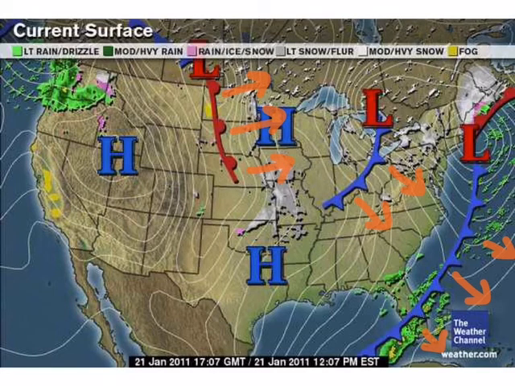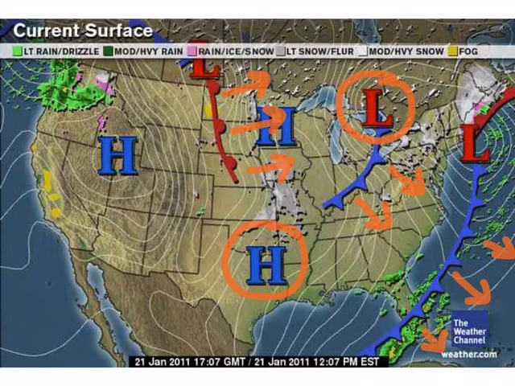And then these areas are high and low pressure. So the high area pressures are these blue H's and the low area pressures are these red L's. The white lines that you see around the map are representing wind patterns.